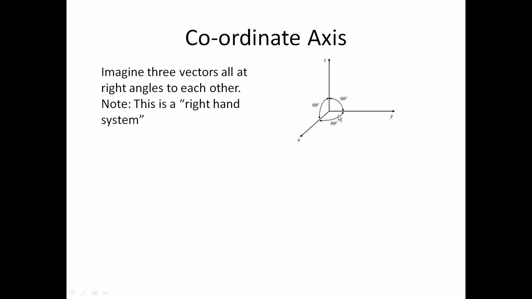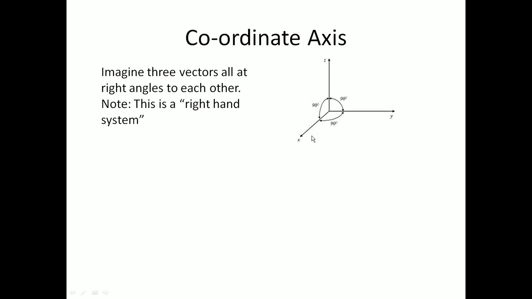And the key thing here is that each of these axes are at right angles to each other. So there's a 90-degree angle between the x and the y-axis, and a 90-degree angle from each of the x and the y-axis to the z-axis. Okay, it's an important note, this is what we call a right-hand system, which means that if you go from the x-axis to the y-axis in this orientation, then the z-axis has to be pointing up. It's called the right hand because if you take the fingers of your right hand and move them from the x-axis to the y-axis, your thumb will be pointing up the z-axis.